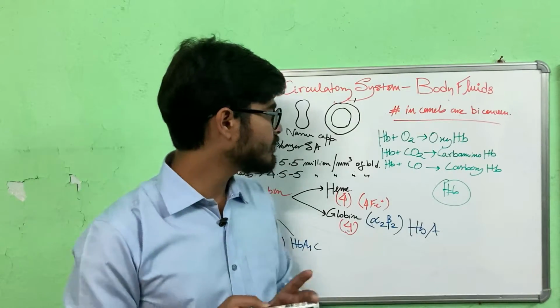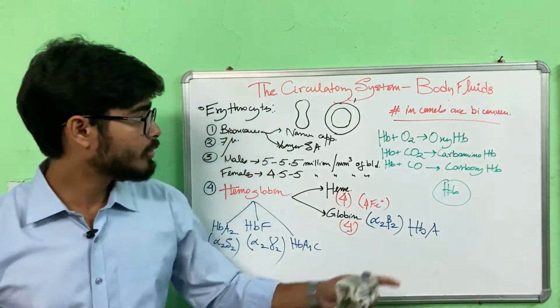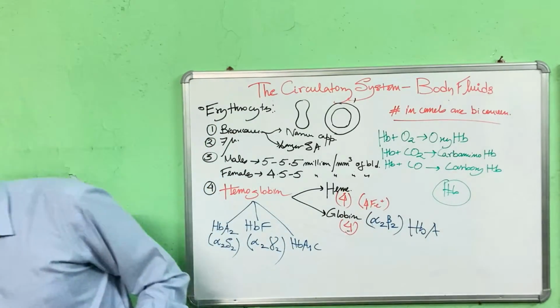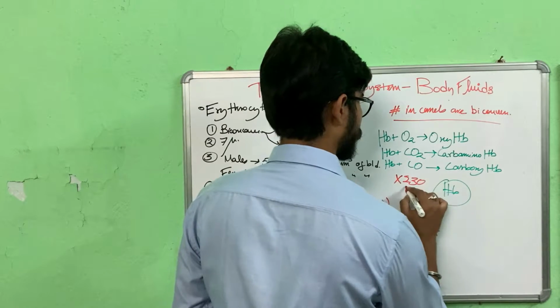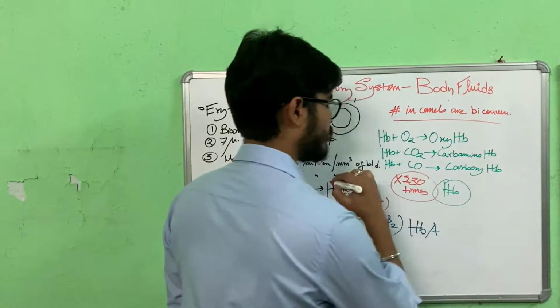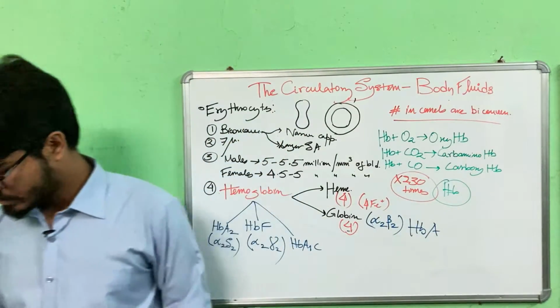You have to provide immediate oxygen therapy, otherwise the patient may collapse, because it has 230 times more affinity than oxygen. 230, see the figure. So carbon monoxide poisoning is highly dangerous.